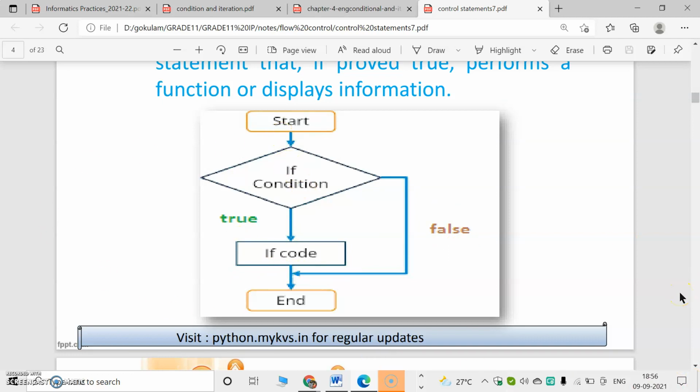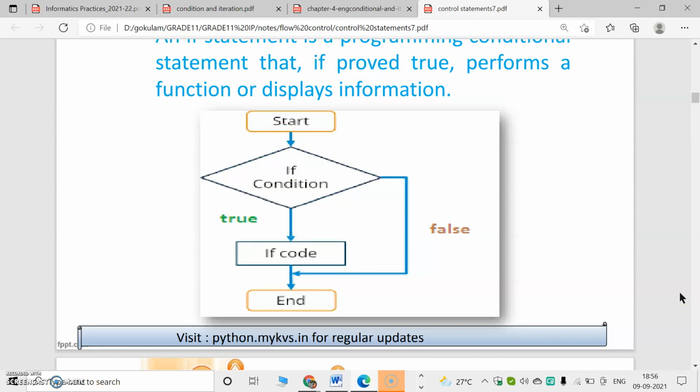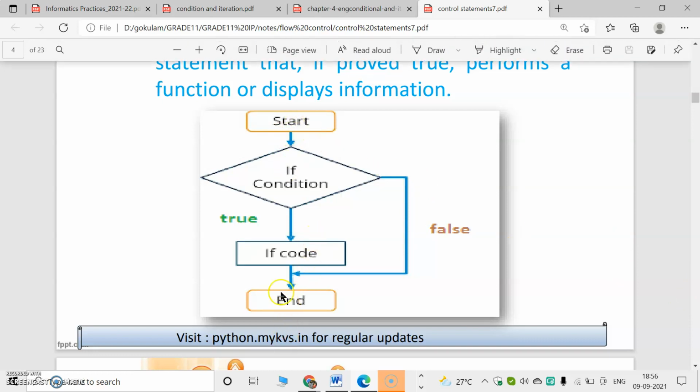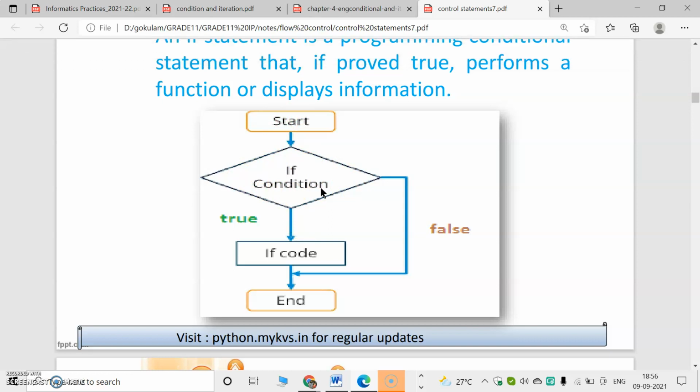These are the symbols in a flowchart. Start and stop use an ellipse or rounded rectangle, a diamond symbol is for conditional checking, a simple rectangle is for calculations, and arrows are for flow of execution. So regarding this statement, we can start from here. Here the program starts, and if there is a condition, we can give any condition like a greater than 5, a greater than 10, any condition. Either it may be true or it may be false. Two options will be there.